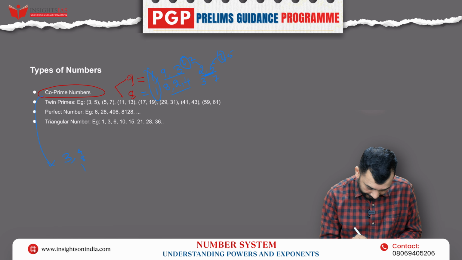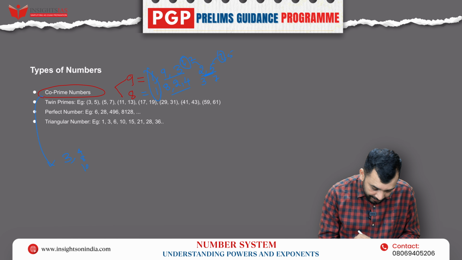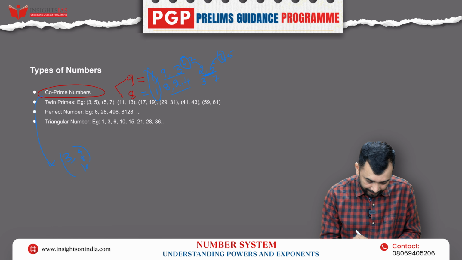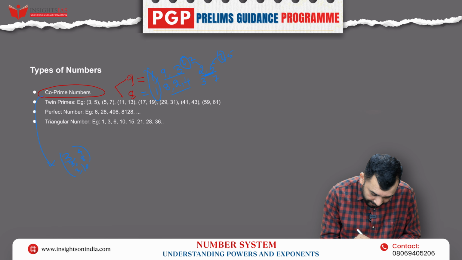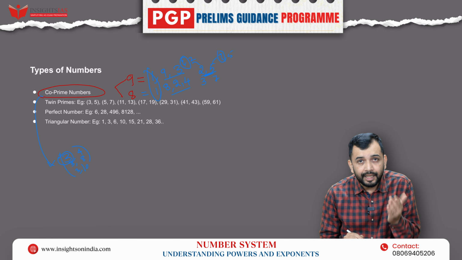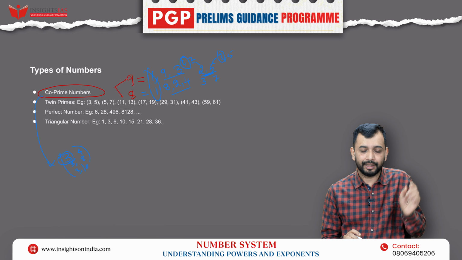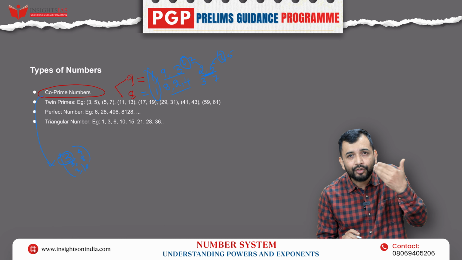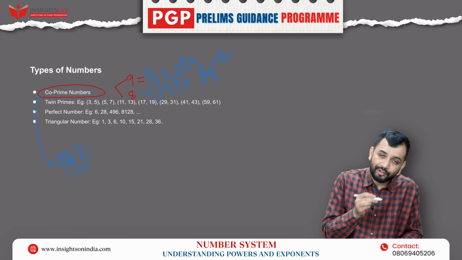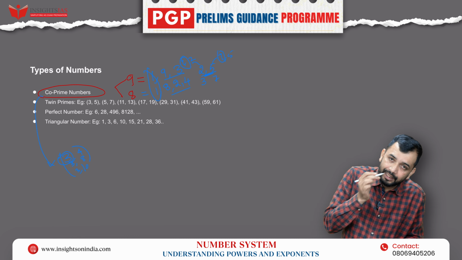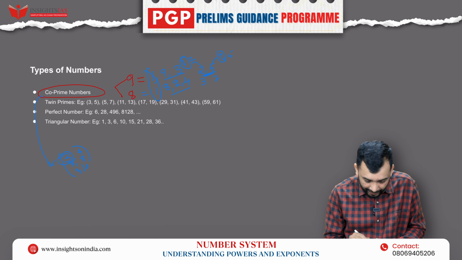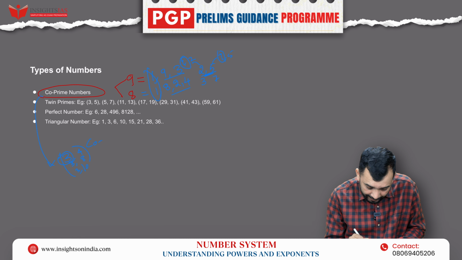I can take 10. Now what is that? If I take any two numbers among which one is prime and the other number is not a multiple of the given prime number, that is, 8 is not, 4 is not a multiple of 3. 8 is not a multiple of 3. 10 is not a multiple of 3. So in that case, these two numbers are again co-primes.